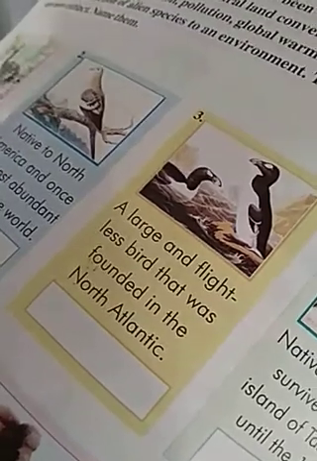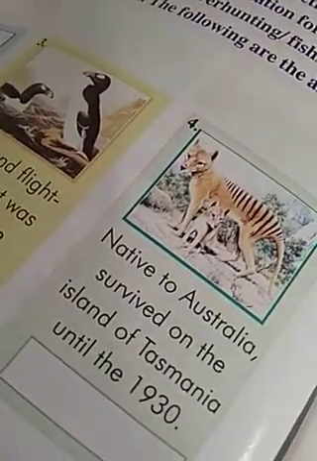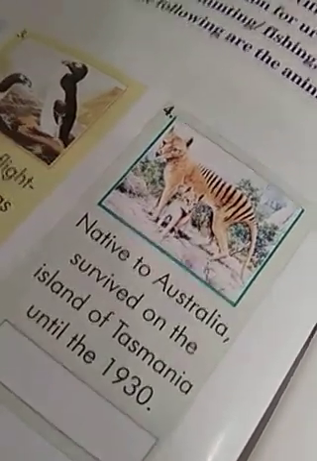And third one, a large and flightless bird that was found in the North Atlantic. What's the name of this bird? Great auk is the name of this bird. And four, native to Australia, survived on the island of Tasmania until the year 1930. What's the name of this animal? Tasmanian tiger.